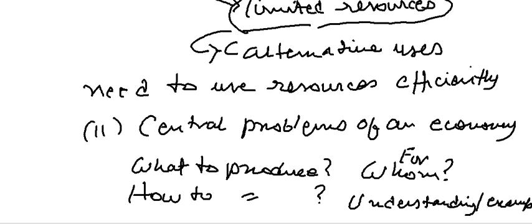Now the last part, let me explain to you once more. The central problems of an economy: what to produce, what do you want to produce actually? Supposing you have a lot of land to have crops in a country. Now what do you want to produce? And when you want to produce that, how to produce? Do you want to produce using machines?